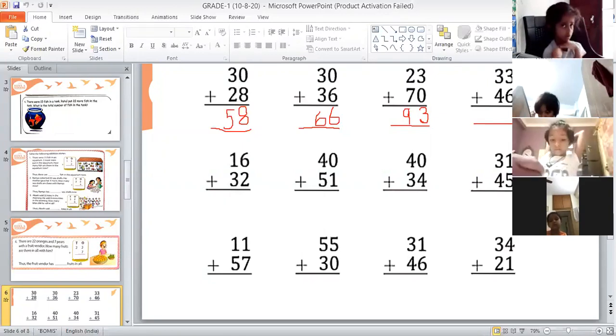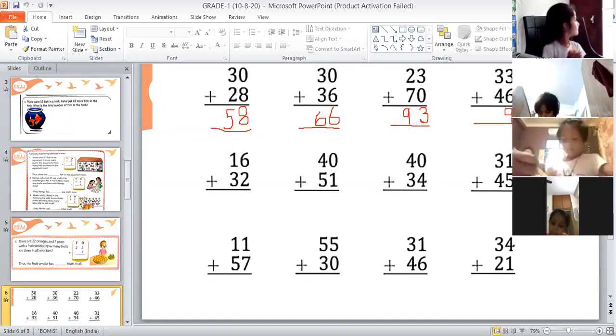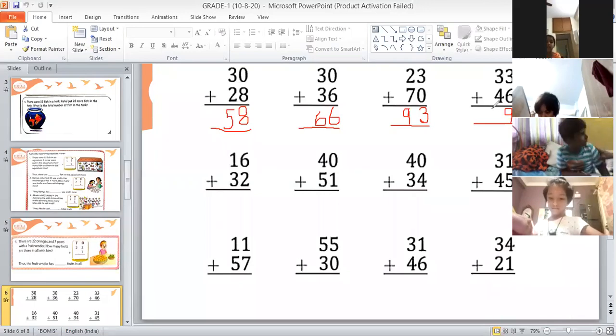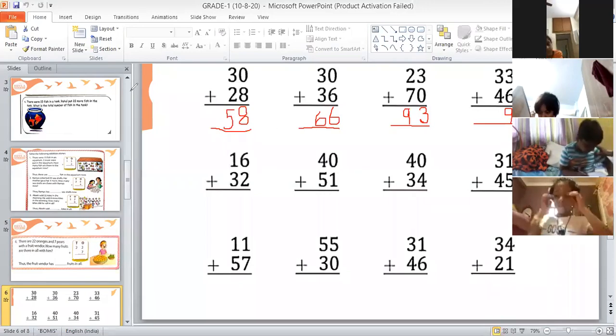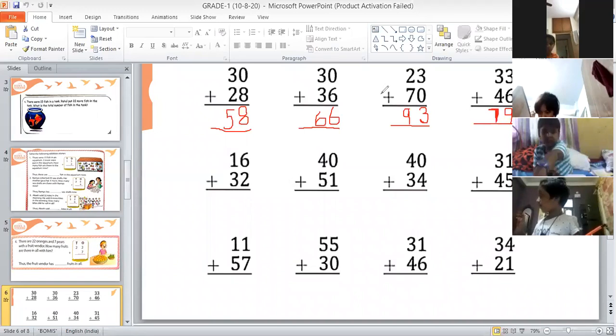Now you have to add numbers in ones place. So in ones place, numbers are 3 and 6. So 3 plus 6, how much? Start counting after 3 and count forward 6. So 3 plus 6 is 9. Very good. And 3 plus 4, how much? 7. Yes. 3 plus 4 is 7. Very good, Dhruti. So answer is 79 children. Yeah, that's correct.